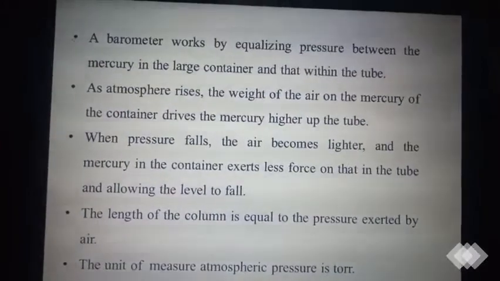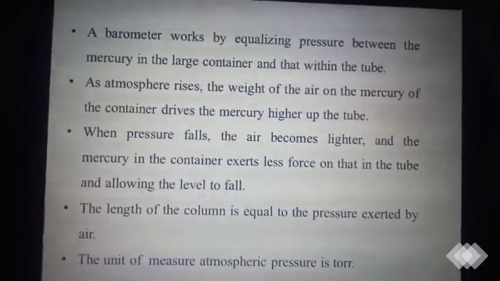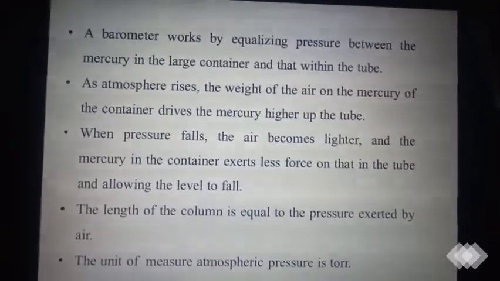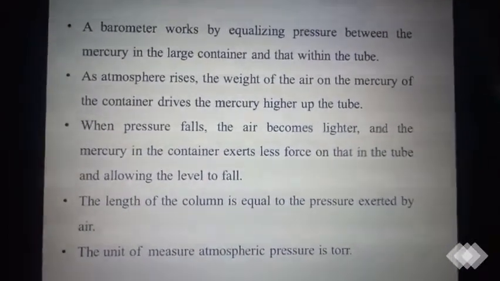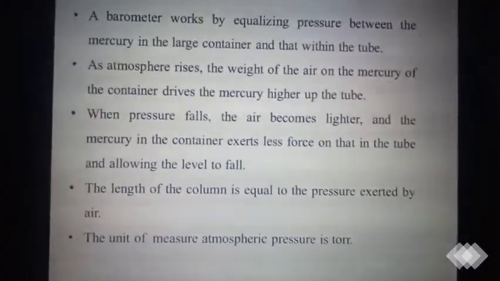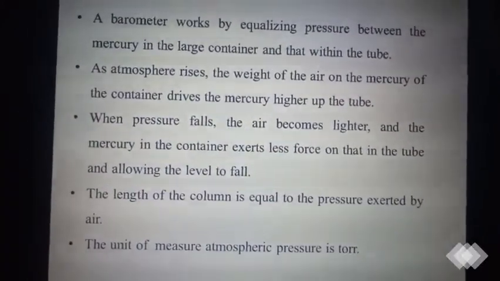Whereas when the atmospheric pressure is more, the weight of the air on the mercury in the container drives the mercury higher up the tube. When the pressure falls, what will happen? The mercury level inside the tube will reduce. Clear? So the length of the column is equal to the pressure exerted by the air.